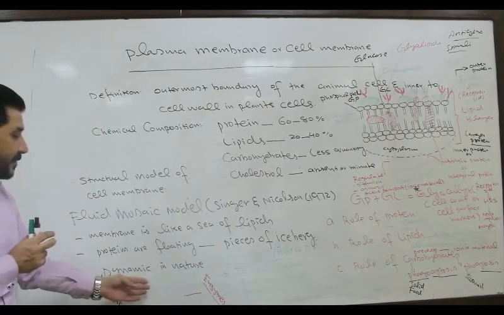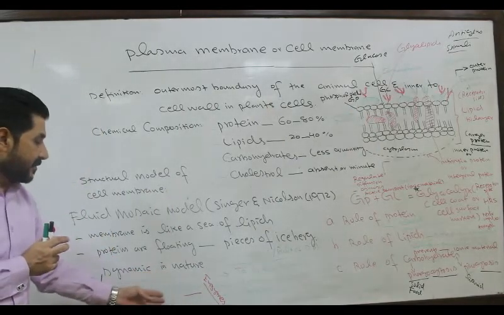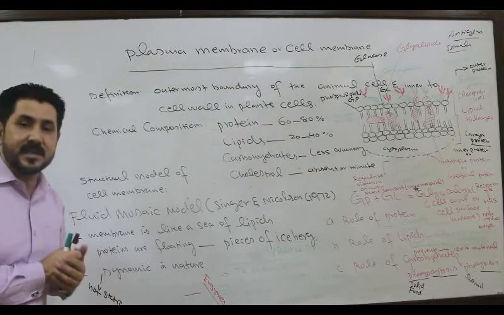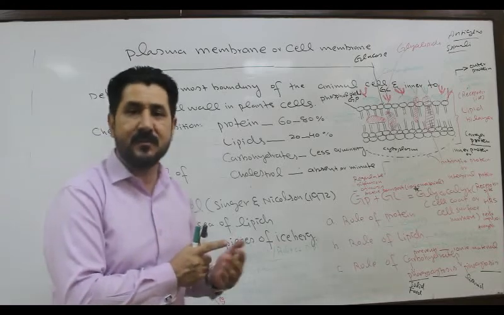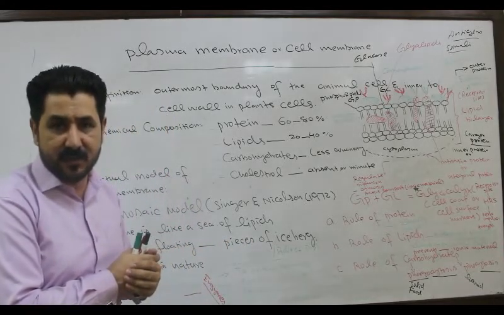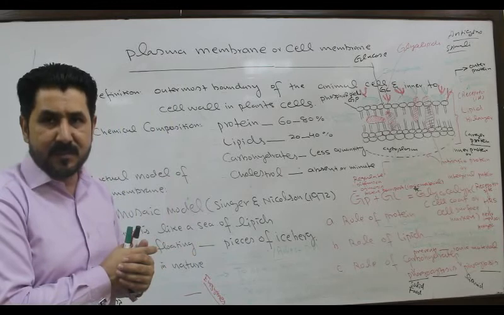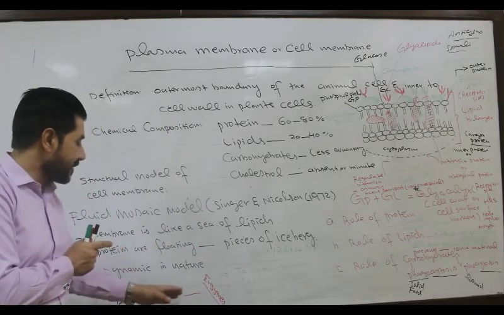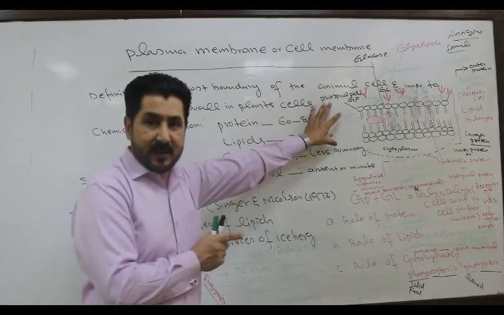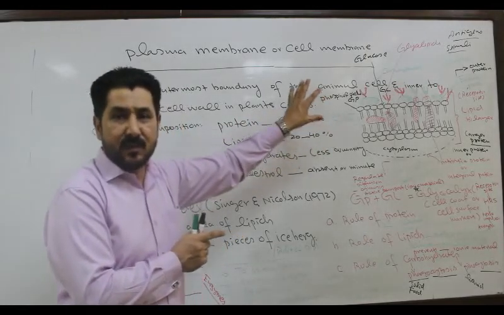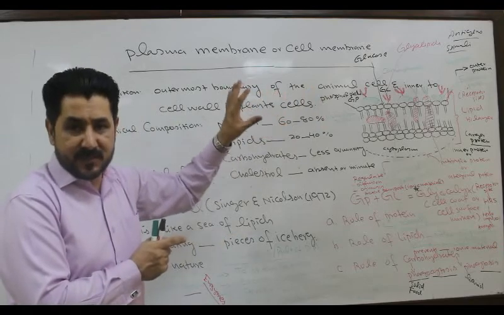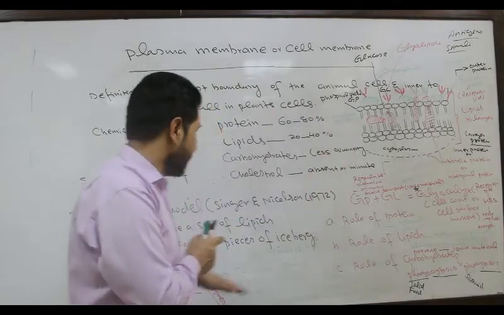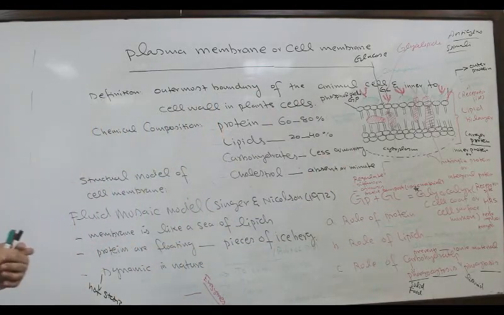Then another important function of the cell membrane is to maintain a suitable pH, because enzymes, which are the accelerators of the body, the biological catalysts of the body, need a specific pH for their working. So a specific pH is maintained by the cell membrane, so that enzymes can work at their maximum, at their best. Again, the cell membrane is involved in maintaining a specific pH for the working of enzymes.